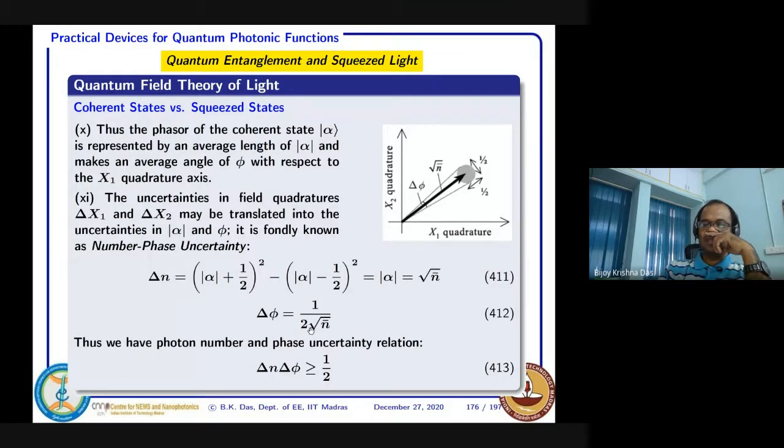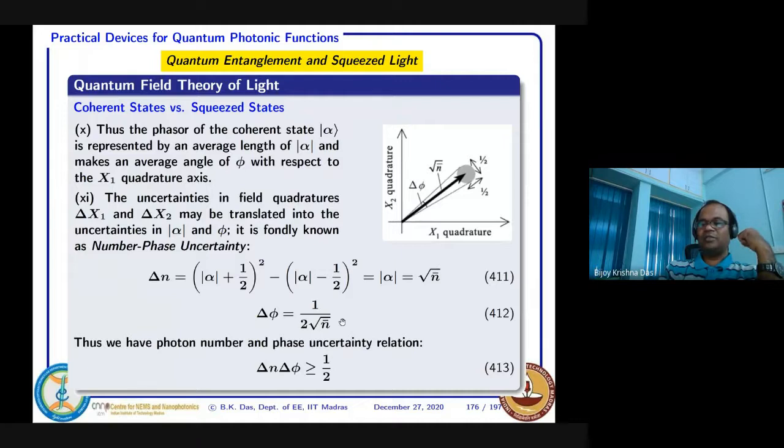So delta phi times square root of n bar equals half, we are writing. That means I can say that phase uncertainty is 1 over 2 square root of n bar. Now if I try to see delta n multiplied by delta phi, then that should be half, right? Delta n equals square root of n bar, delta phi is equal to this one. So if you multiply, then that will be half.